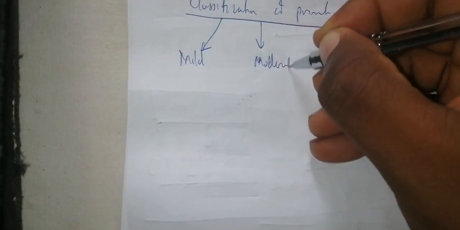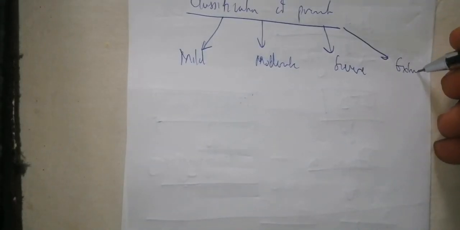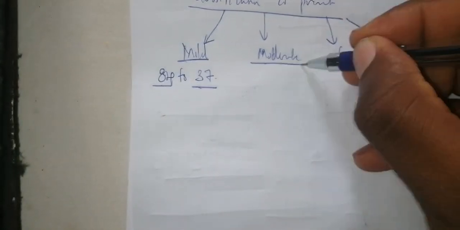Now, the next element that you have to evaluate is the classification of prematurity. You need to know that prematurity can be divided into mild, moderate, severe, and extreme prematurity. Mild prematurity is between 34 weeks of gestation and 37 weeks of gestation. Basically, when you are between 34 and 37 completed weeks of gestation, it is mild prematurity.